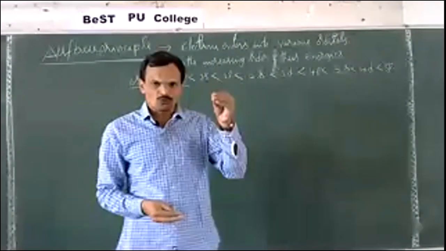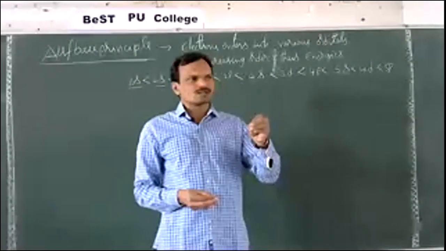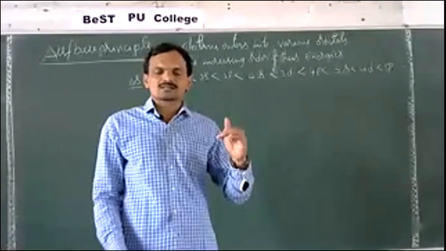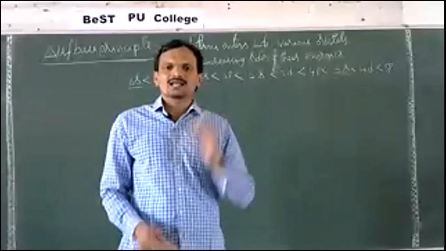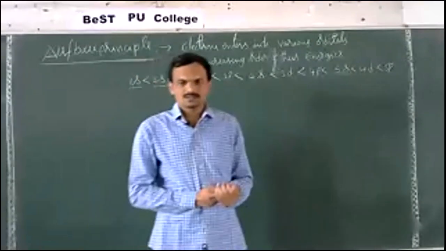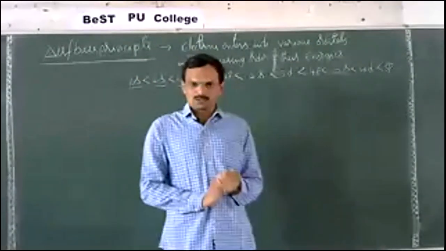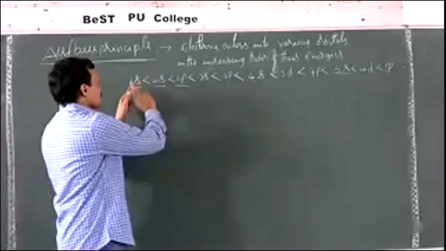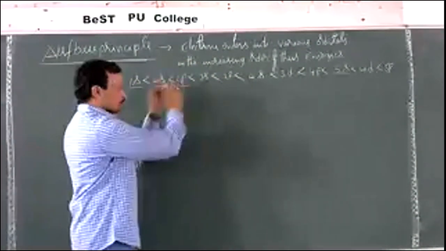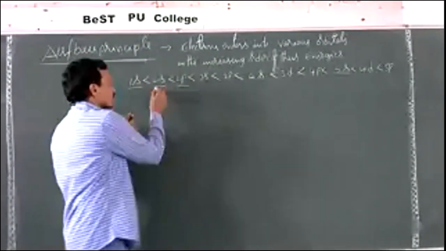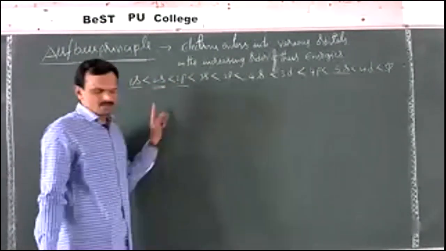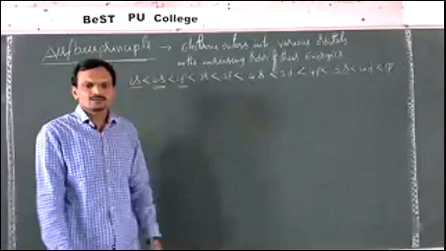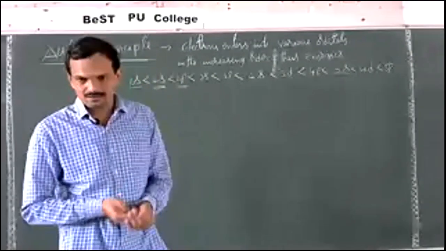Suppose without complete filling of orbitals in a lower energetic state, electrons are present in higher energetic orbitals, then it is called an excited state. Here, after filling 1s, 2s, then 2p. Suppose without complete filling of 2s, electrons are filled in the 2p orbital, then that is called an excited state.